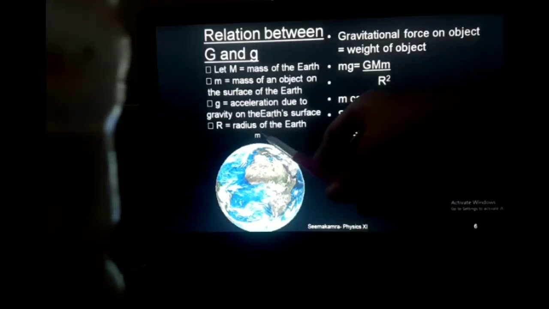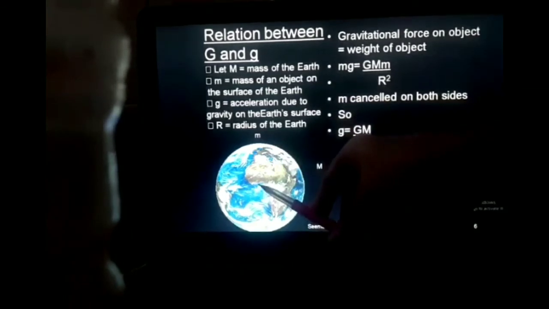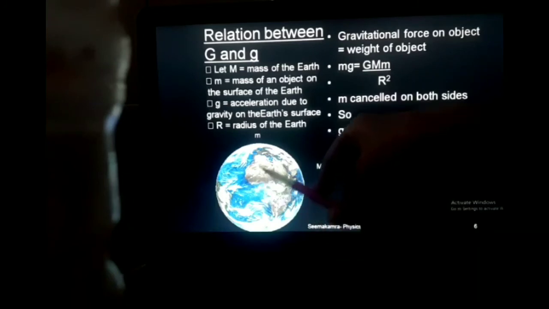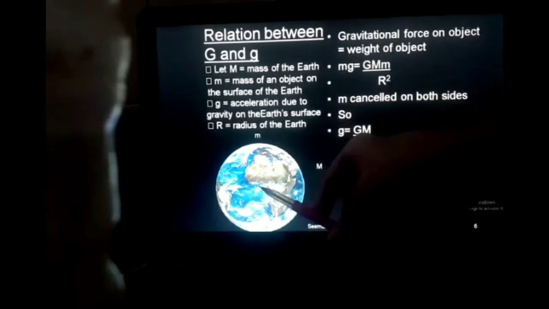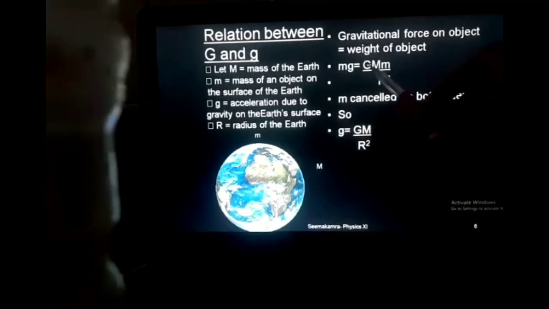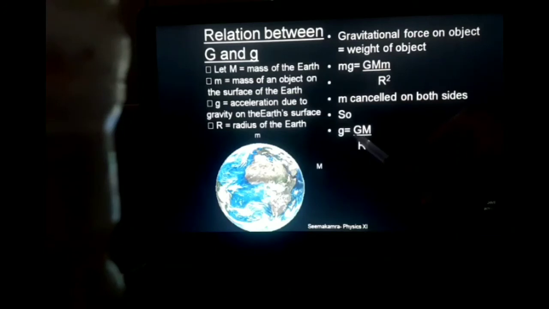Then we have to find out the Newton's gravitational force formula. So small m and capital M. Capital M is here at the center. So small m and capital M are separated by the radius of Earth. So the Newton's force formula is capital G, capital M, small m upon distance. Distance between the two objects is capital R, where R is the radius of the Earth. So R square. Now you can see small m is getting cancelled and easily we are getting the small g answer. It is capital G M upon r square.